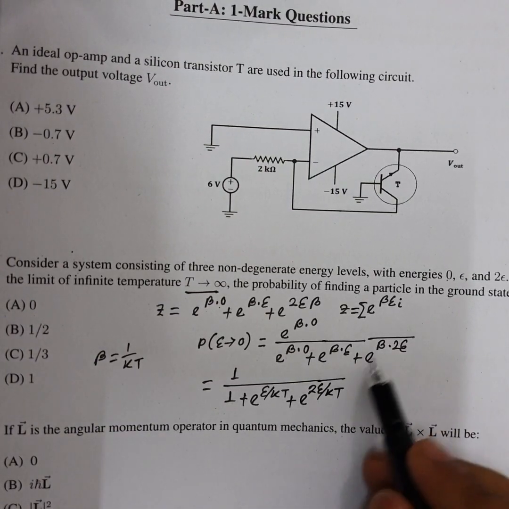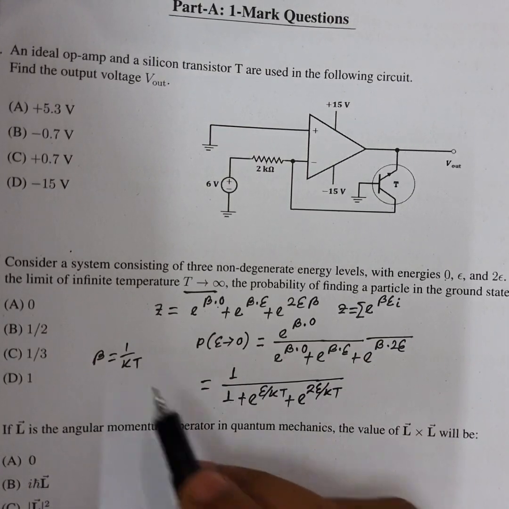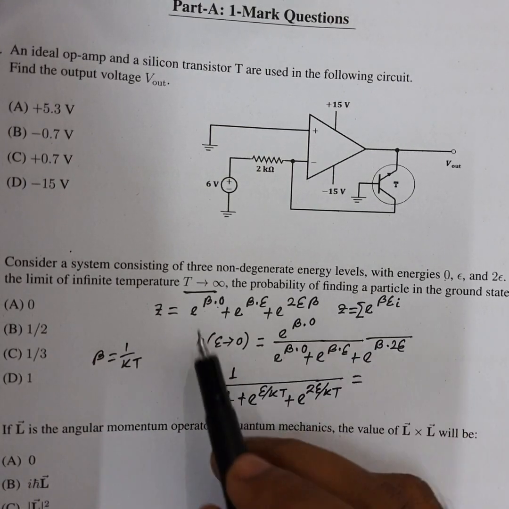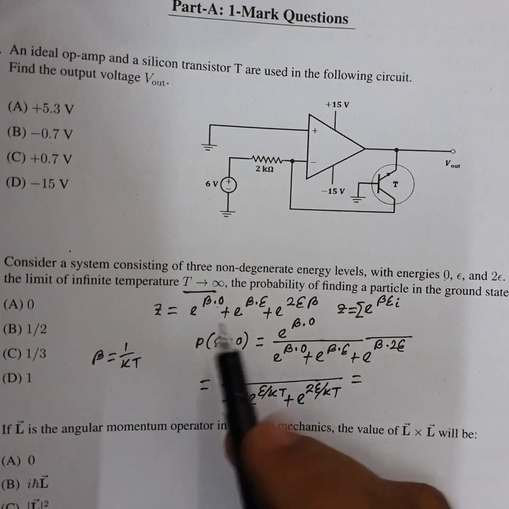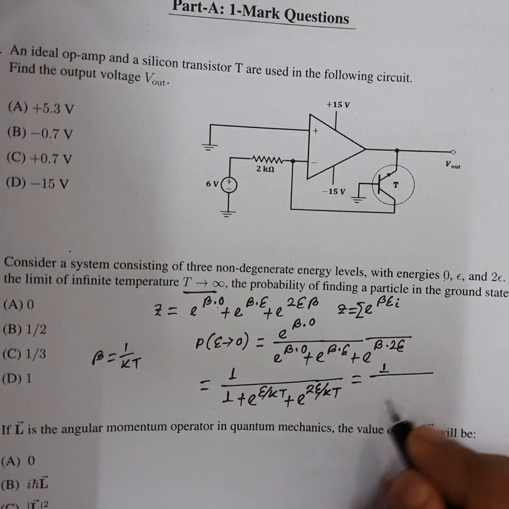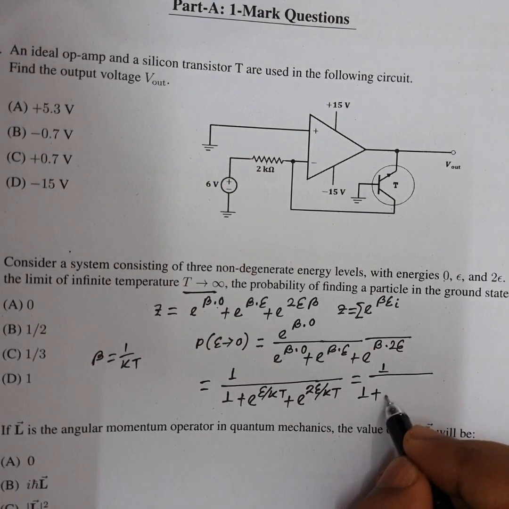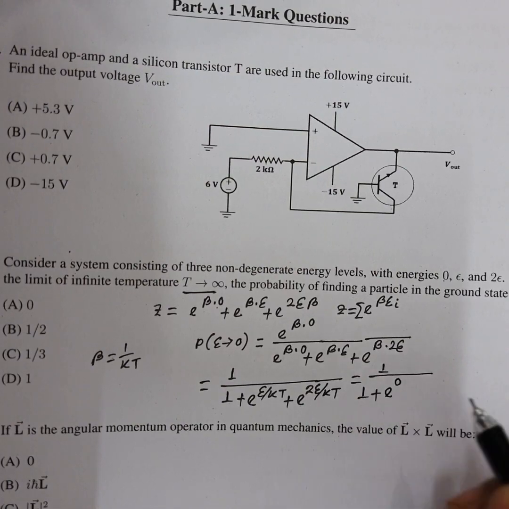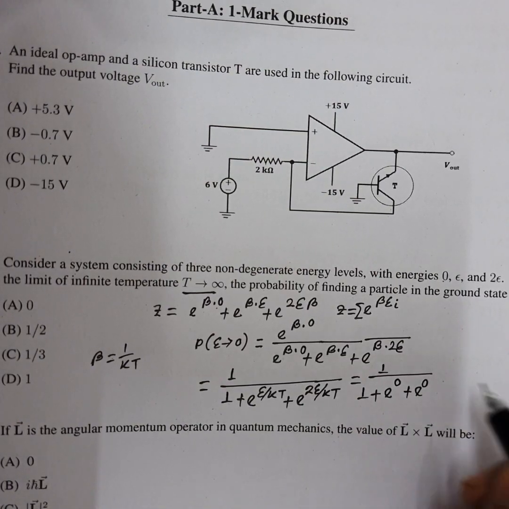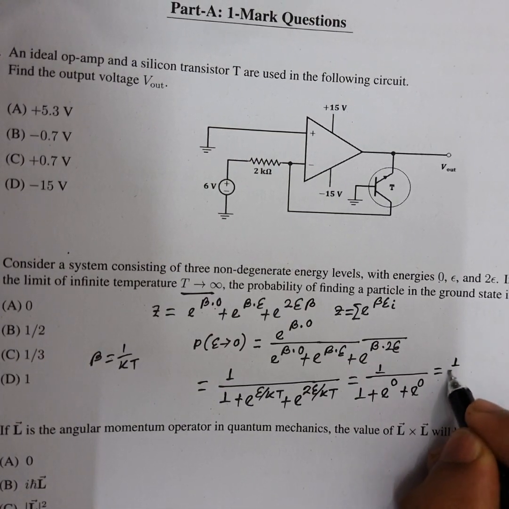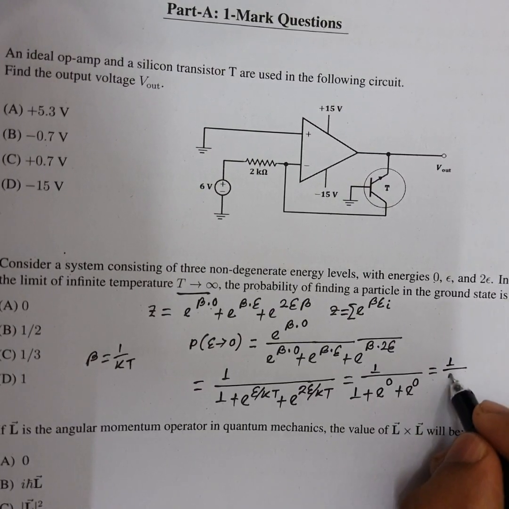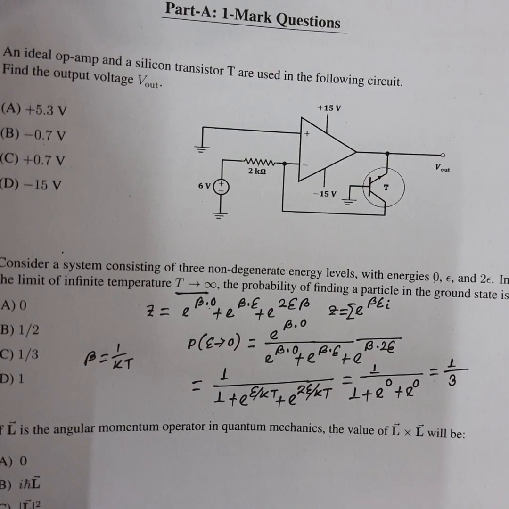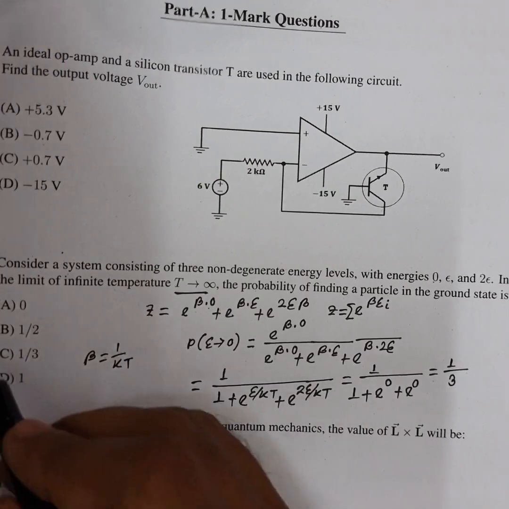Now apply the condition T tends to infinity, so 1 by 1 plus e to the power 0 plus e to the power 0, so 1 by 3. So the correct option is option C.